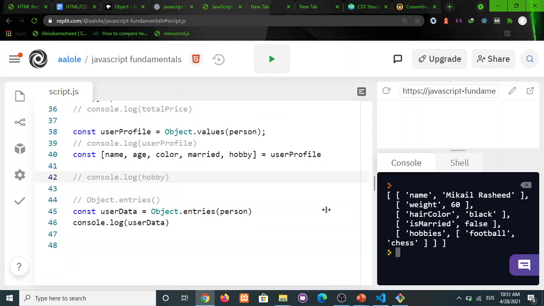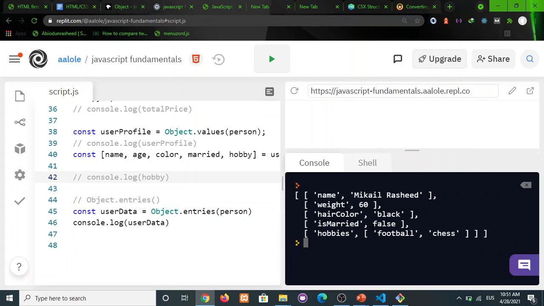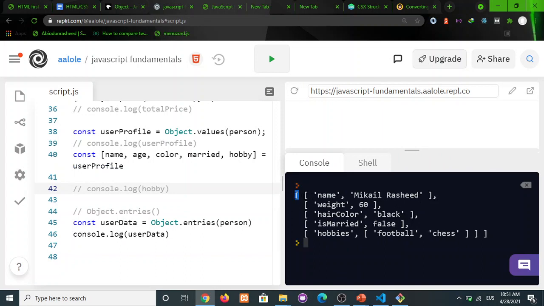Wow. So let me increase this so that we see that now we have our parent array, right? So the parent array now has what? It now has the name value pair inside their own arrays. So for the first item on our object, for the first property on our object, we have name with value, which is the Mikhail Rashid. Okay, we have another one weight, which is 60. So this is how Object.entries works.